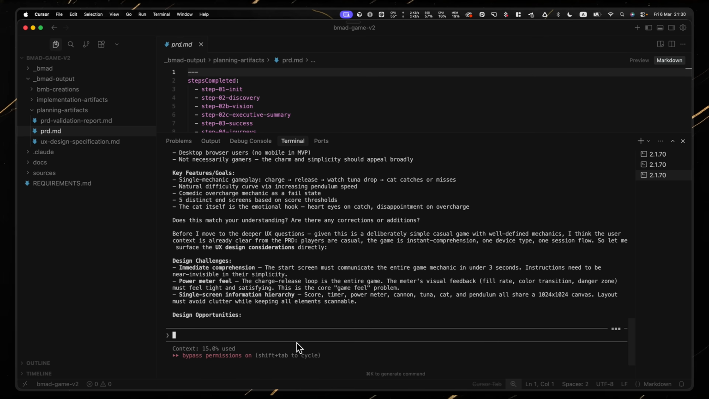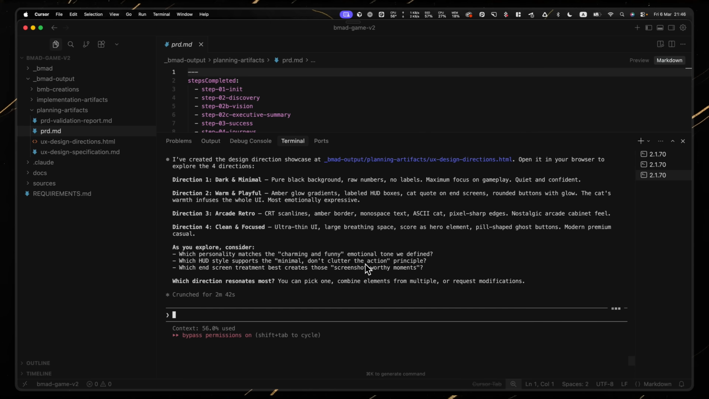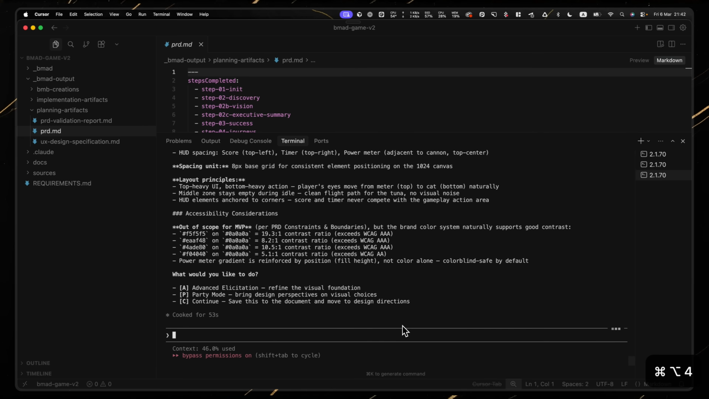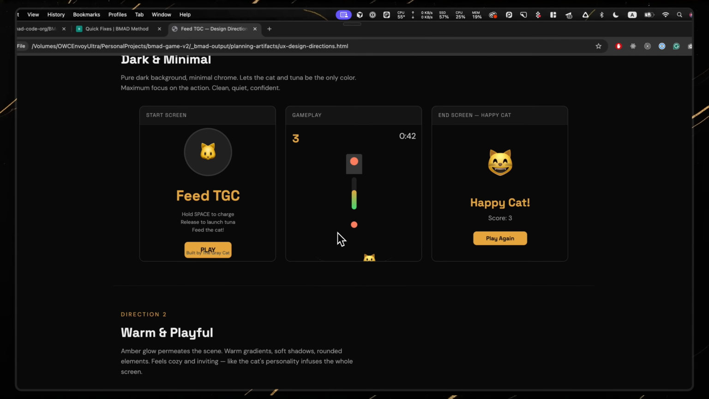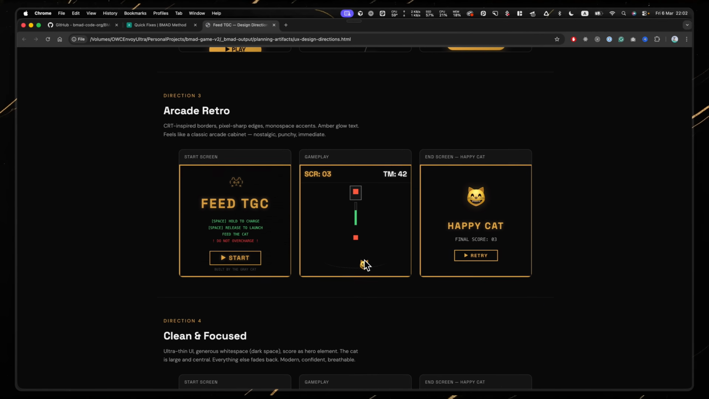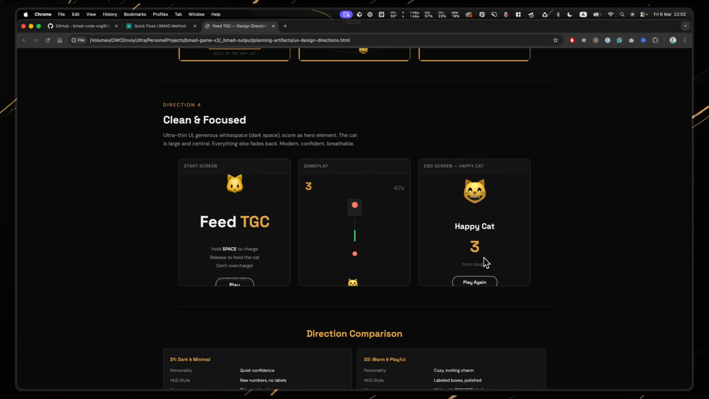Fresh context window, load the UX agent. It gave me 4 design directions. I pointed it to my channel's color palette: black, gray, orange. The HTML preview it generated actually looked promising. Nice CRT retro effect, proper color tokens. I thought, okay, maybe this time.